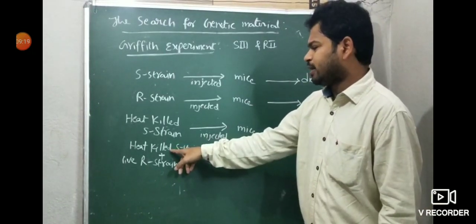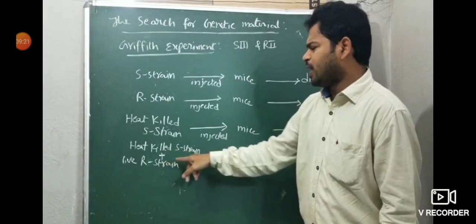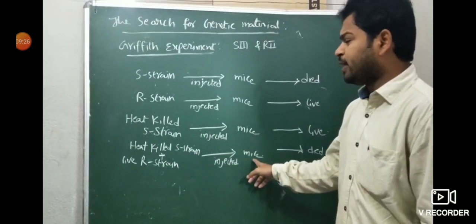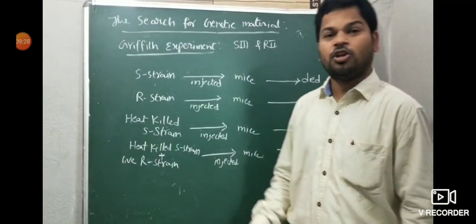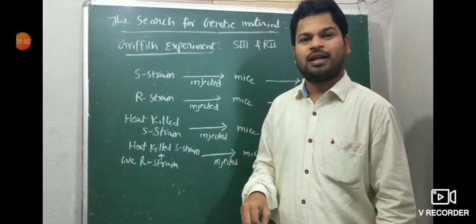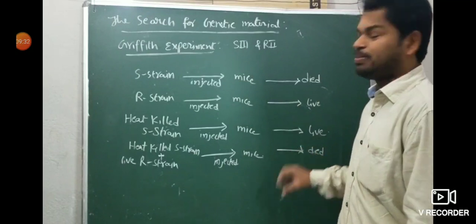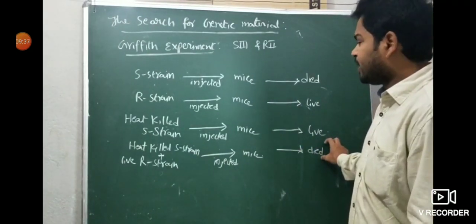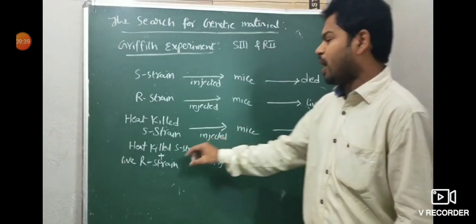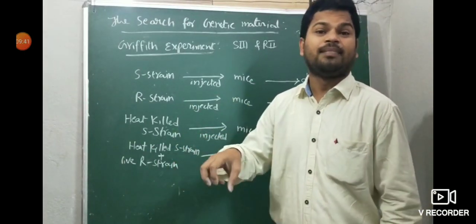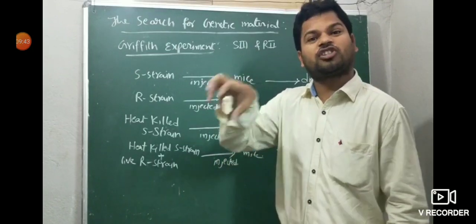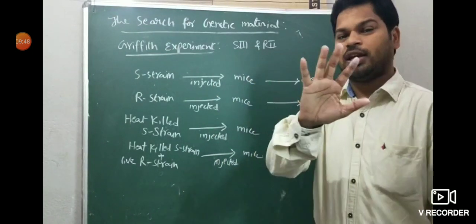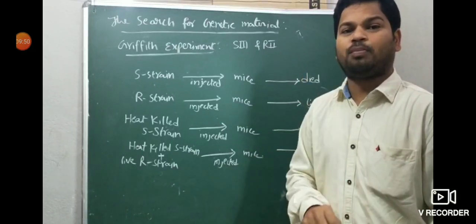Now, fourth case: heat killed S strain and live R strain, combinedly injected into mice. Then the mice died. So in this case he observed, how is it possible? In the dead mice, he extracted some R cells and some S cells, live S strains also. How is it possible? So he gave two types of postulates.